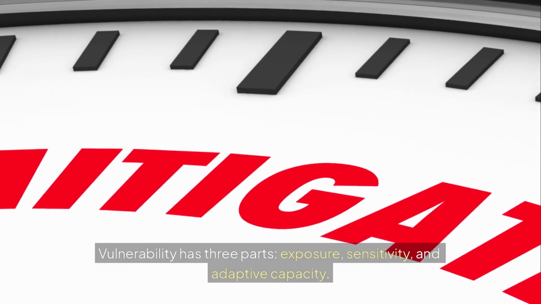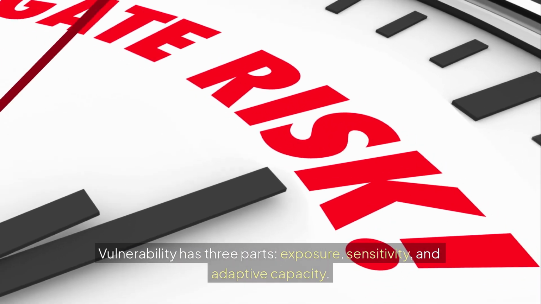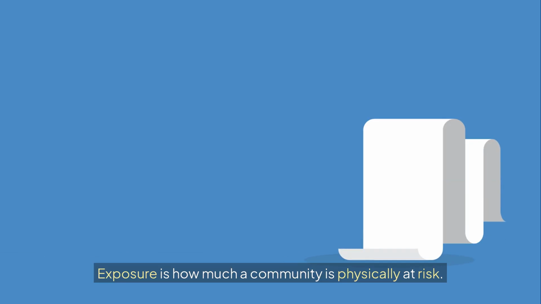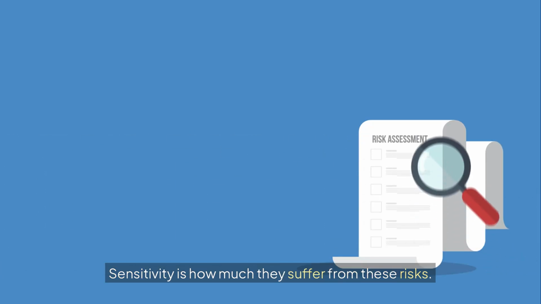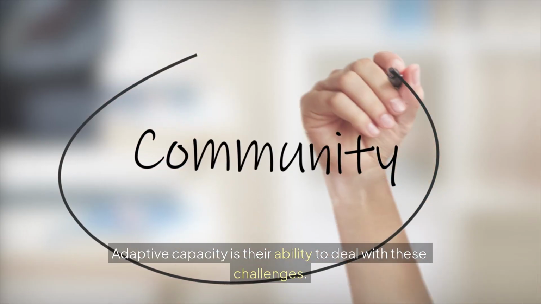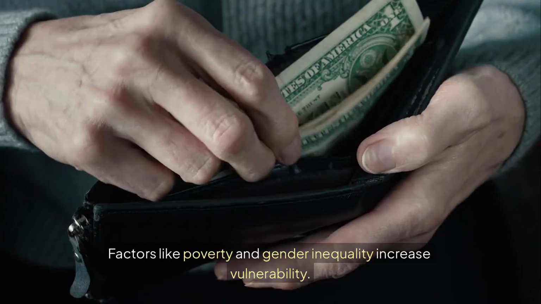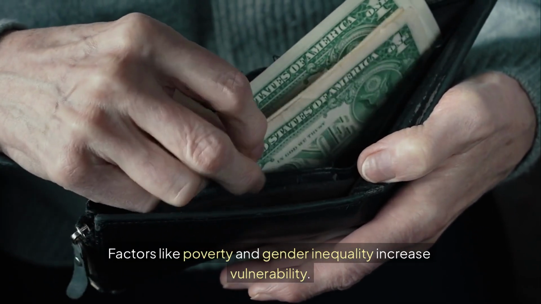Vulnerability has three parts: exposure, sensitivity, and adaptive capacity. Exposure is how much a community is physically at risk. Sensitivity is how much they suffer from these risks. Adaptive capacity is their ability to deal with these challenges. Factors like poverty and gender inequality increase vulnerability.